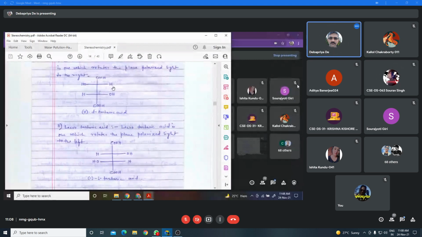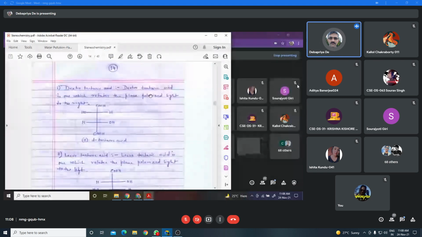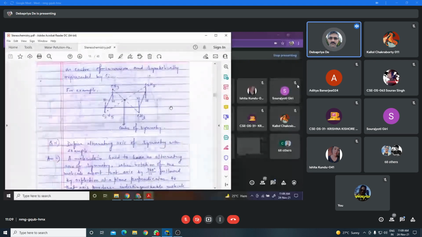Okay. Now we want to see the different optical isomers of a chiral organic compound, that is tartaric acid. Chiral organic compound means it does not contain the 3 different types of symmetry. If the 2 hydroxyl groups are on the same side, then it will contain the plane of symmetry. That I have shown you. This is also a structure of tartaric acid.